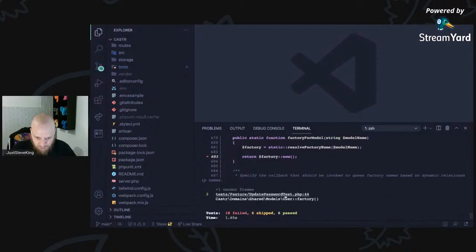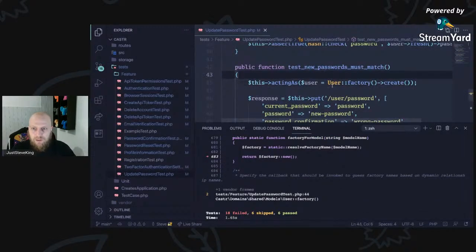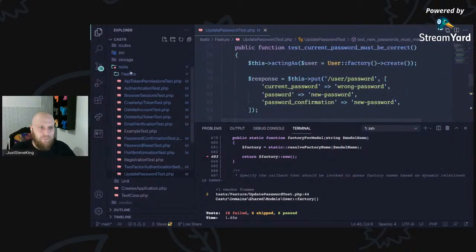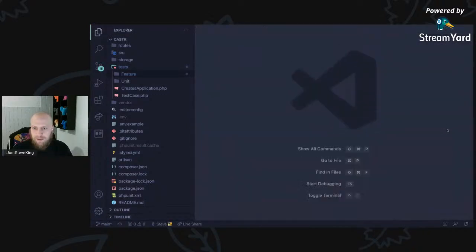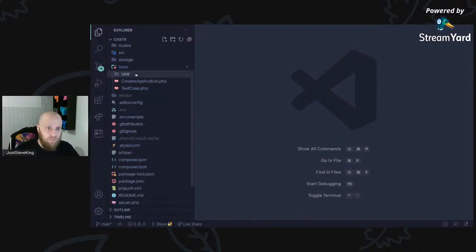Factories, update password. It's the user factory. Okay, so some of the factories aren't lining up. I'm not going to worry about that because I will probably get rid of a lot of these tests and write my own, because I like to do my own tests.